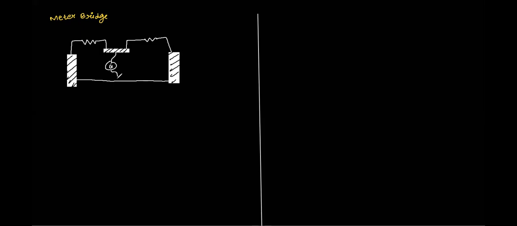Which we can slide over this entire wire. This galvanometer's wire can slide over this entire wire. Now this is called a resistance wire, and generally the length of this resistance wire is equal to 100 centimeters. This is a wire of uniform cross section area. That means A is a constant for this wire.